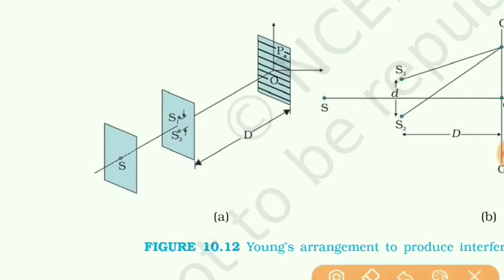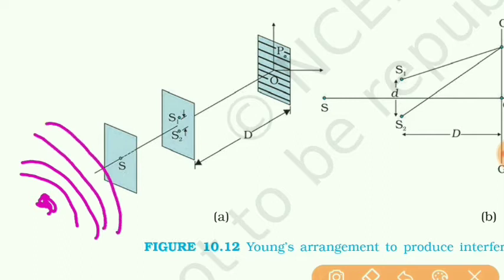Once again students, from a source producing light, wavefronts, when they pass through this small pinhole, it will behave as a secondary source and light emerges out from it. Again it is a single source of light, a secondary source.